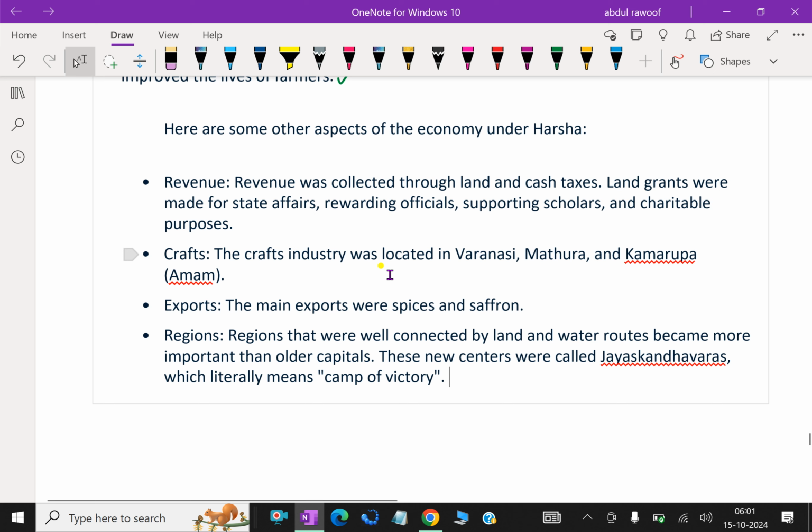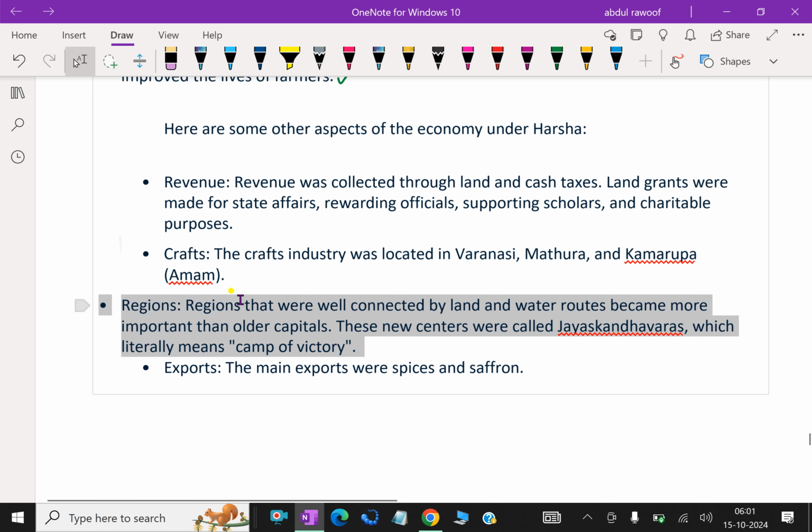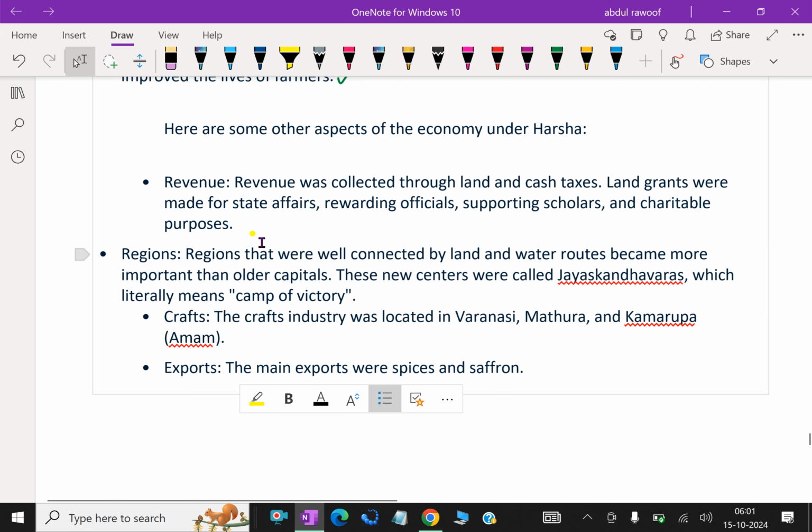The craft industry was located in Varanasi, Mathura, and Kamarupa. Regions that were well connected by land and water routes became more important than older capitals.